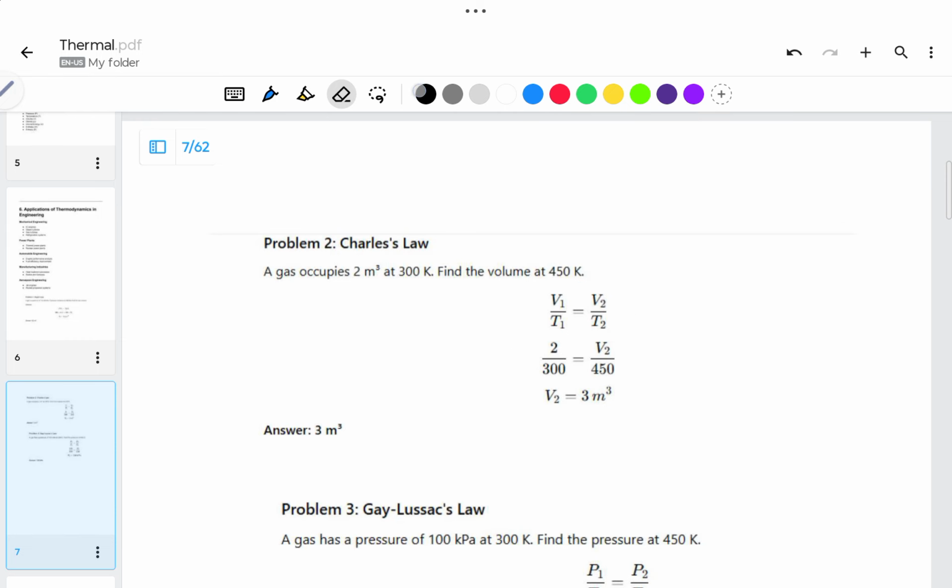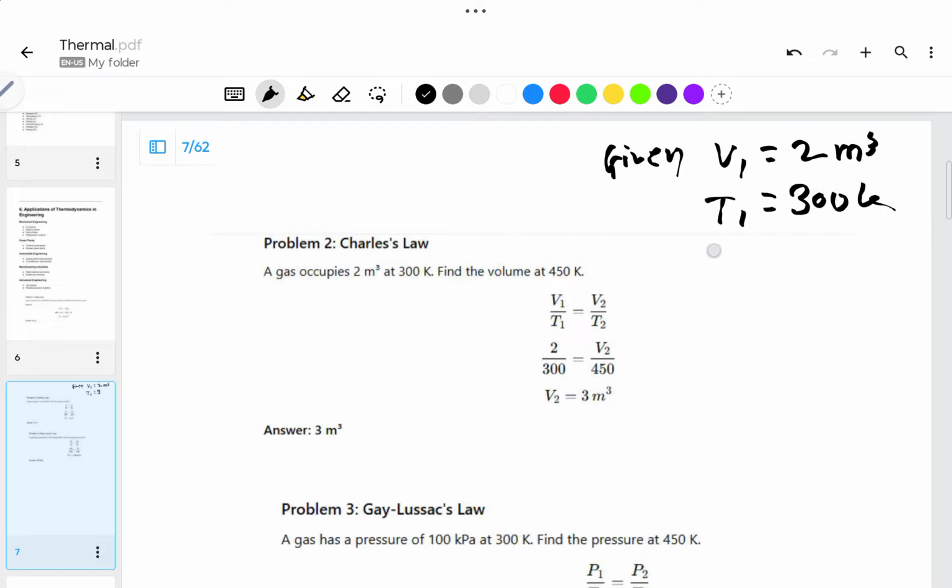First of all, we need to mention the given data. Given data will be V1 is equal to 2 meter cube, T1 is equal to 300 Kelvin, T2 is equal to 450 Kelvin. At this temperature, we need to find V2.